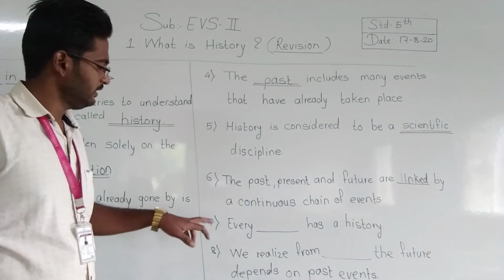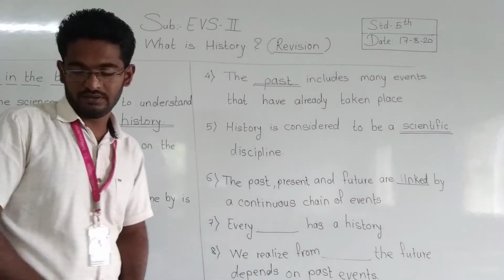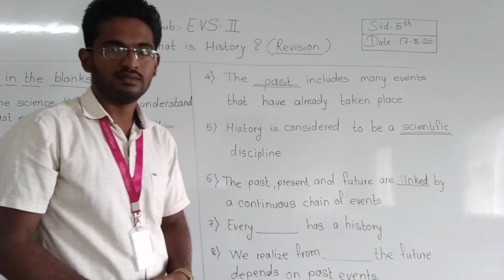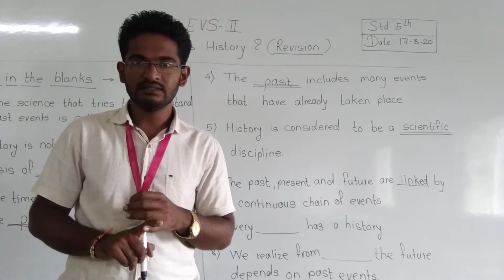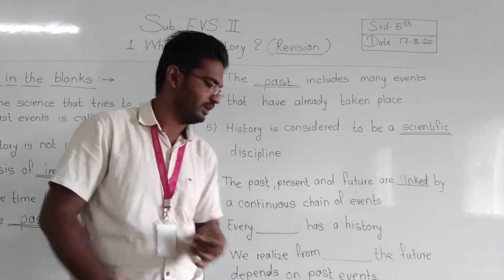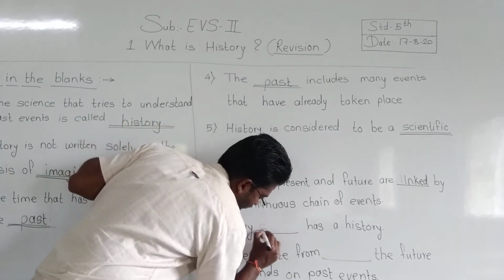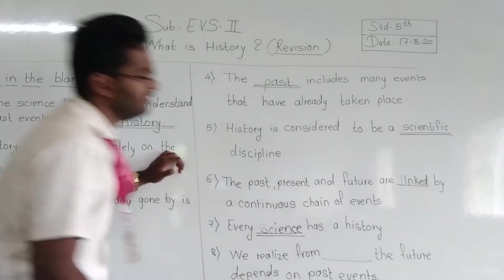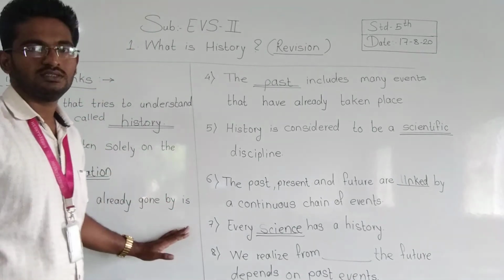Now, last one. Every dash has a history. Every science has a history. We have seen that history requires the help of science. Different sciences are used to study history. So every science has a history. Understood? Okay.